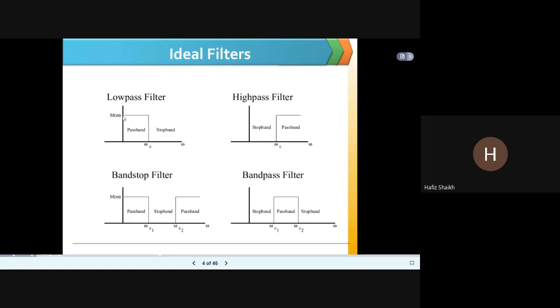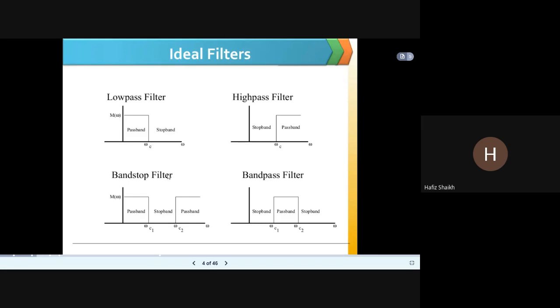In low pass filters, you can see the frequency from 0 to omega c is allowed and the rest is rejected. In high pass, from 0 to omega c, that is the crossover frequency, is rejected, and after that the frequencies are allowed.